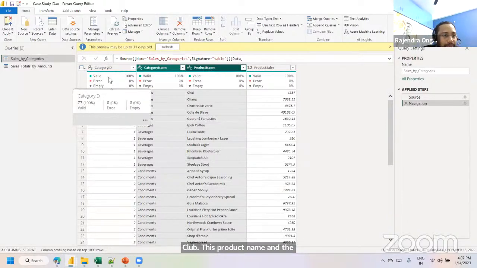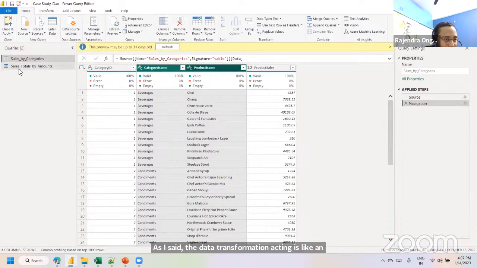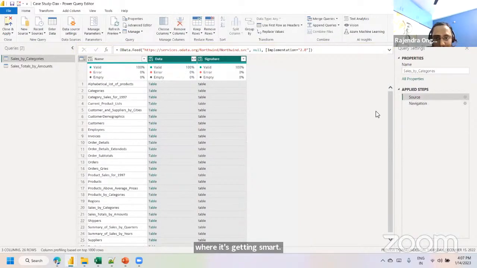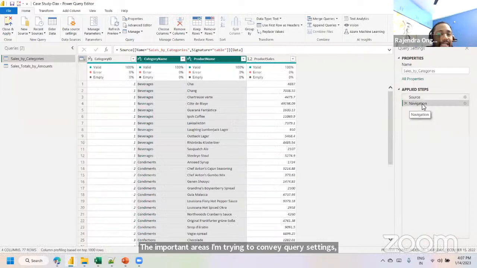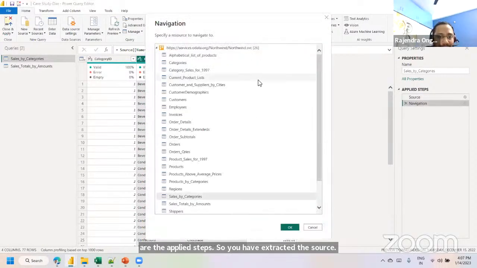See here, I will give you a brief about it. This is the query editor. As I said, the data transformation activities, like ETL transformation activities, we can perform in this query editor part. On the left-hand side, these are the two queries or tables. In the center, this is the canvas. On the complete right-hand side is the Query Settings part, the important area I'm trying to convey. In Query Settings, these are the applied steps. So you have extracted the source. These are the tables, and we have navigated or connected to that particular table. You can see that gear icon, right? If you select it, we can see the selected table.